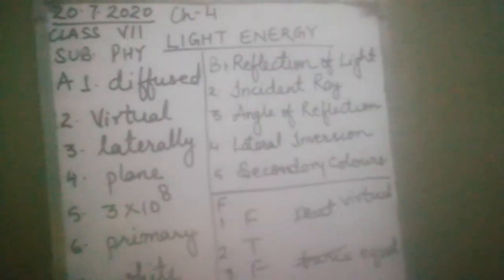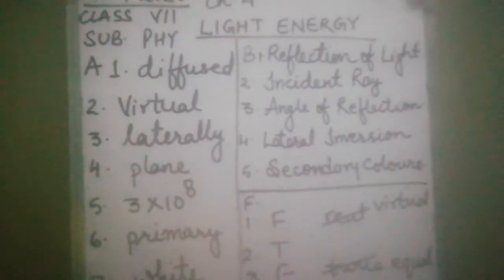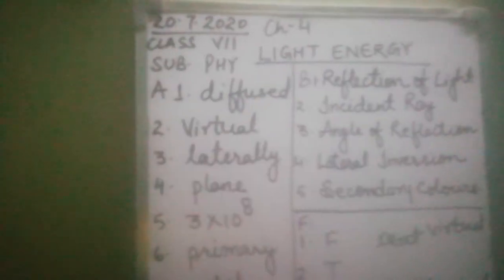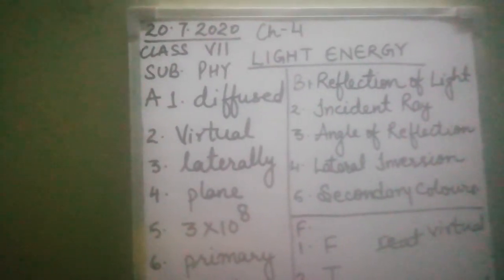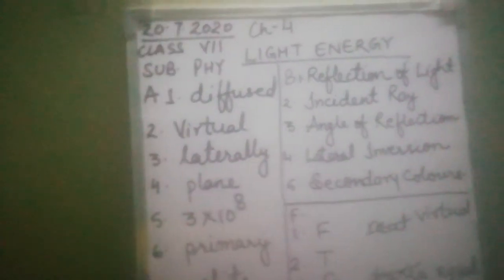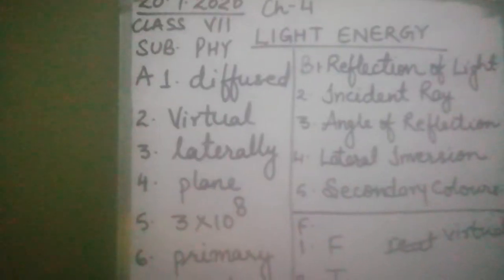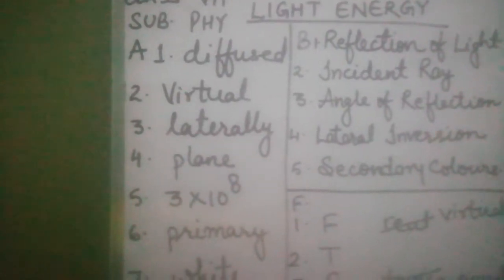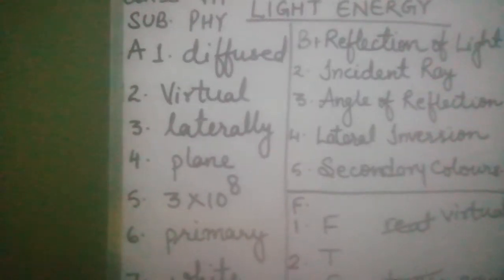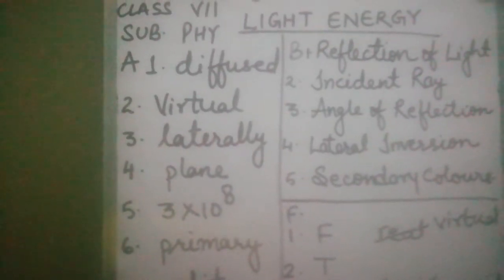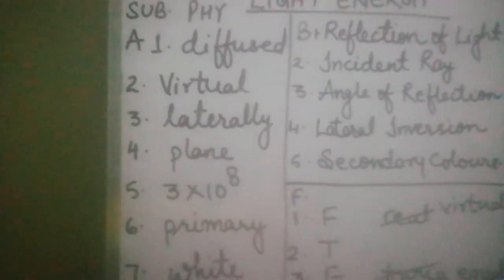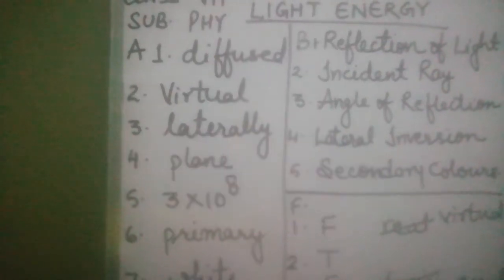The first question is, we can read a newspaper due to dash reflection. Answer is diffused reflection. Second question, the dash image cannot be obtained on a screen. Answer is virtual image. Third question, the image formed by a plane mirror is dash inverted. Answer is laterally inverted. Fourth question, a looking mirror is a dash mirror.